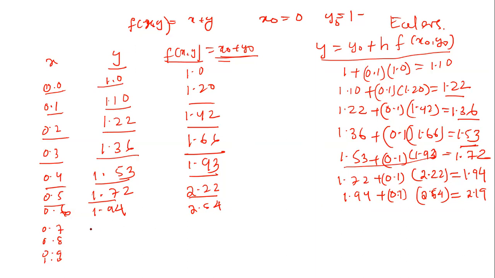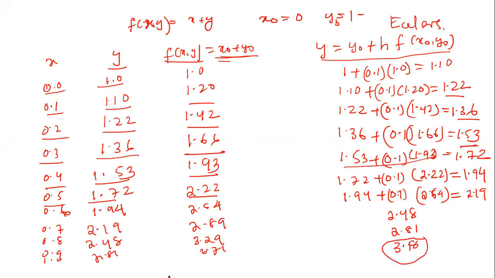Again, this value of 2.19 here, the sum becomes 2.89, and so on. The next value becomes 2.48, and the sum becomes 3.29. Then this value becomes 2.81, the sum becomes 3.71, and the next value becomes 3.18. So this is the result of 3.18.